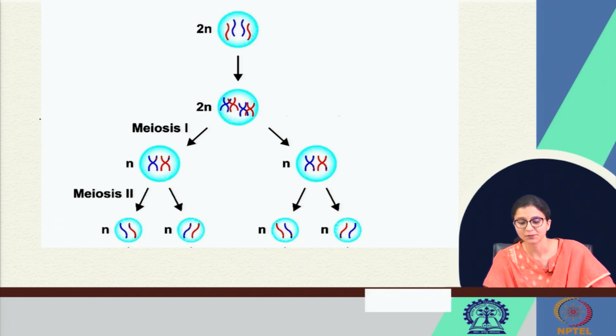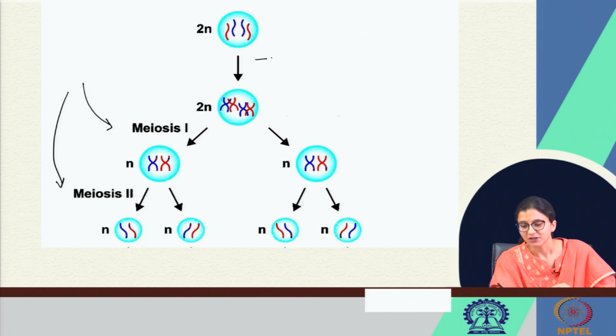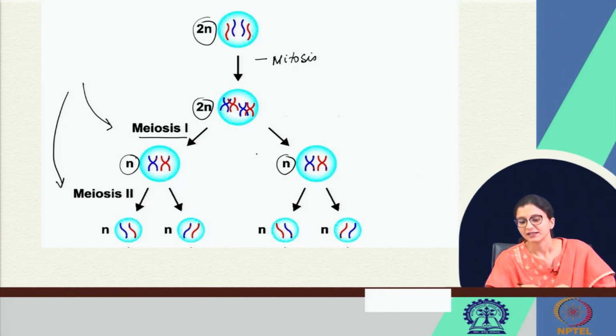Coming to meiosis proper, meiosis can be divided into meiosis 1 and meiosis 2. This is actually mitosis, 2N forming 2N cells. Now, this 2N will undergo meiosis 1, where there will be reduction in the nuclear material, forming 2 haploid cells containing n number of chromosomes.